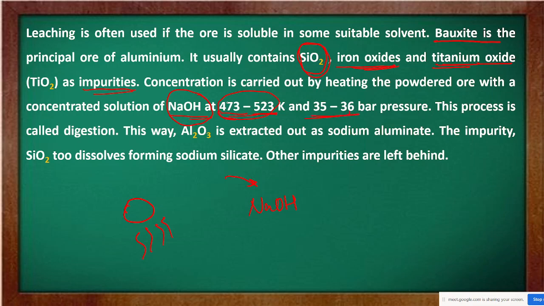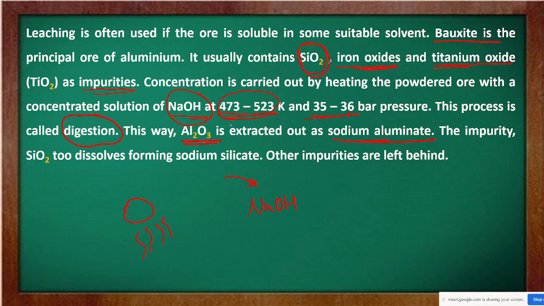Now this process is called digestion. So what is digestion? Heating of the ore in the presence of sodium hydroxide at 473 to 523 Kelvin and 35 to 36 bar pressure is known as digestion. This way we can also extract aluminium oxide or sodium aluminate.